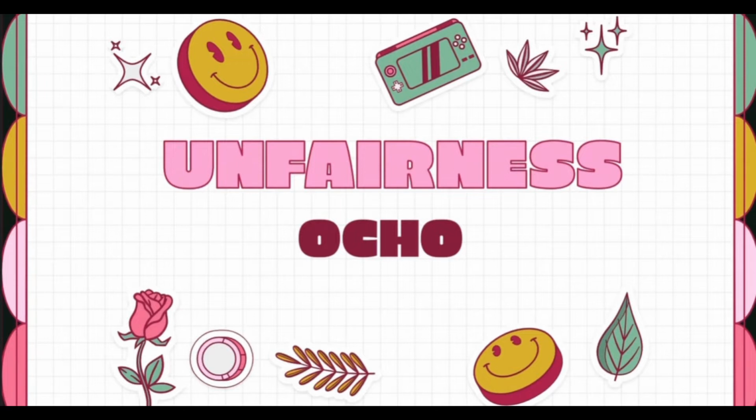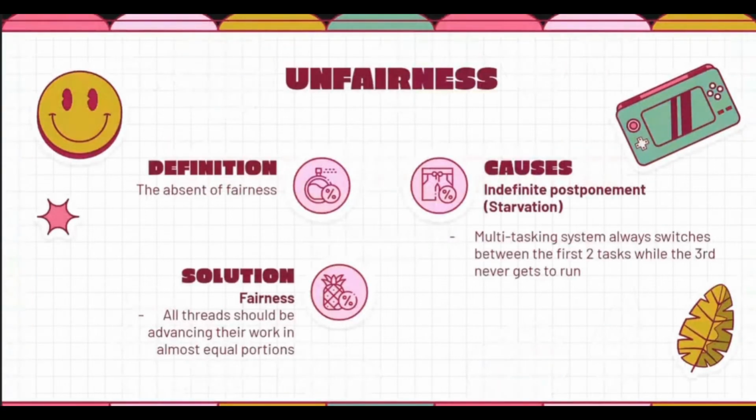Next slide. Okay, unfairness is obviously the absence of fairness. So what causes unfairness? The cause of unfairness is indefinite postponement, which can be known as starvation. So what is starvation? Starvation is when a multitasking system always switches between the first two tasks while the third never gets to run. So this can be seen as unfairness, where not all tasks can run.